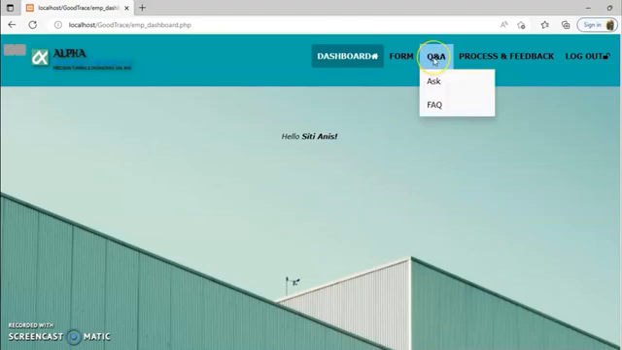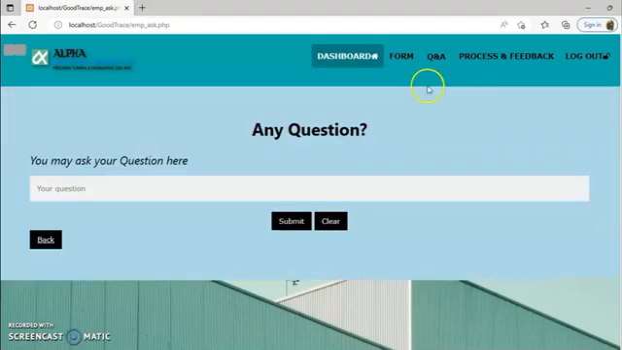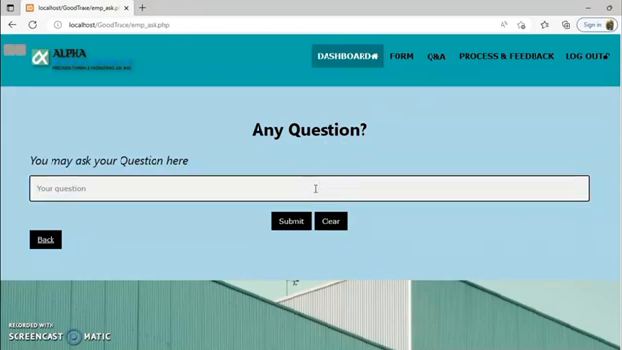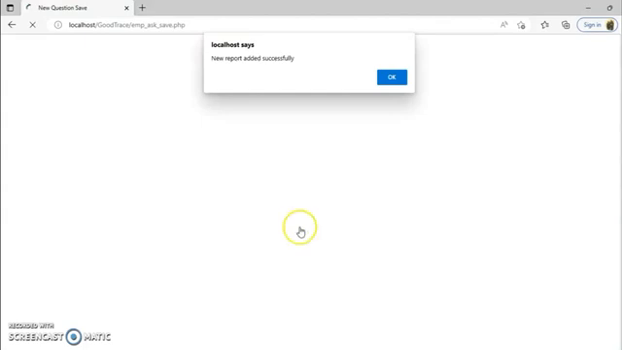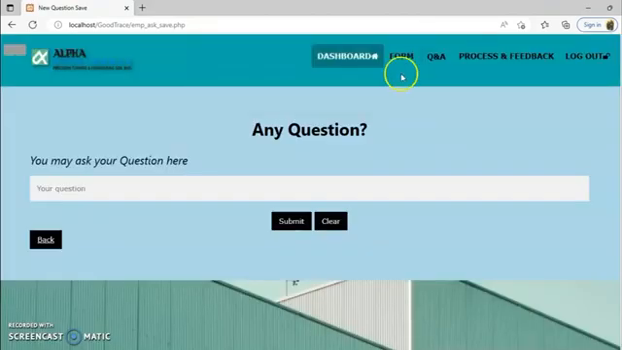Besides that, there's also a Q&A column. Here they can ask their questions. For example, the employee can ask a question and click submit, and this would direct to the HR department.